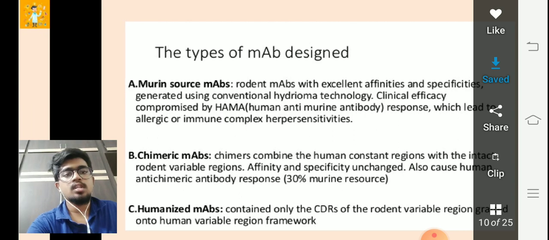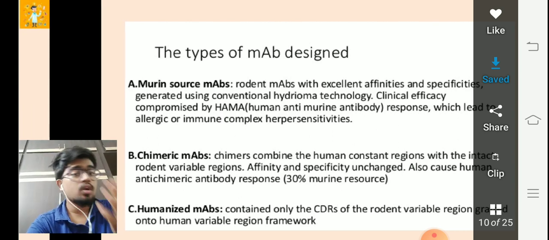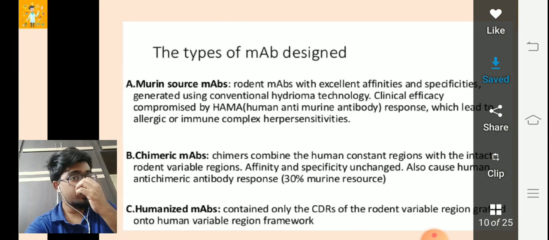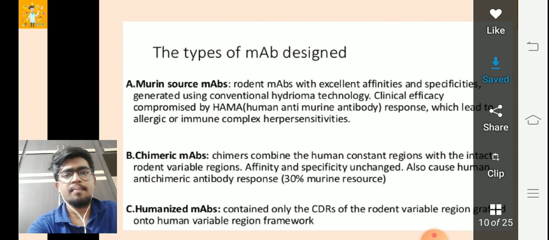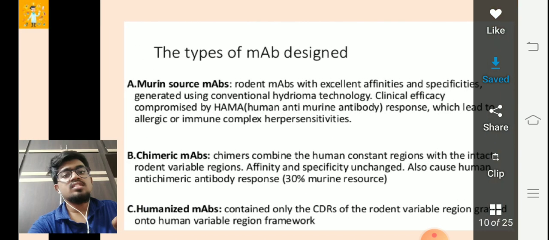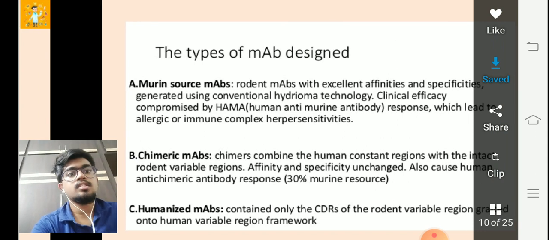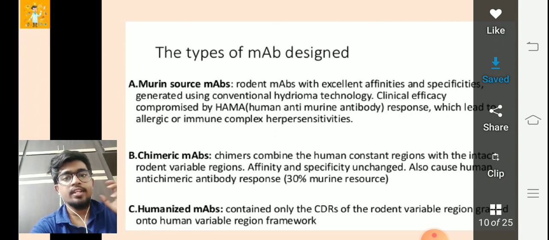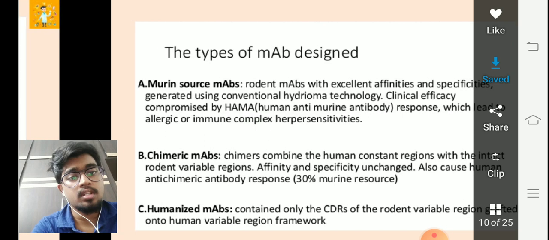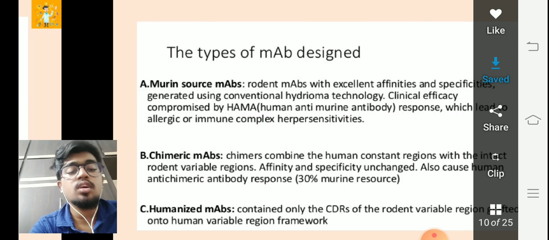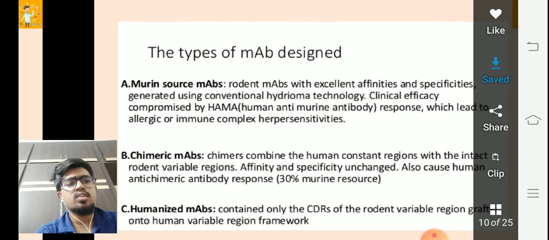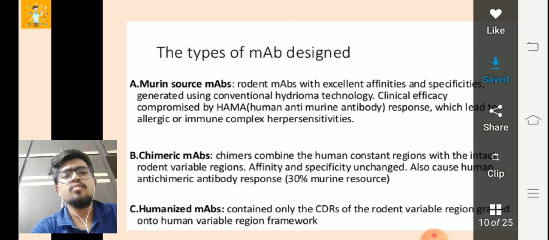Here we are using chimeras, combining the human constant regions with the intact rodent variable regions. So affinity and specificity are unchanged. It's the same, but it also causes a human anti-chimeric antibody response, with 30% murine source. So it causes a human anti-chimeric antibody response. Now talking about the third type, humanized monoclonal antibodies. They contain only the CDRs of the rodent variable region grafted onto the human variable region framework.